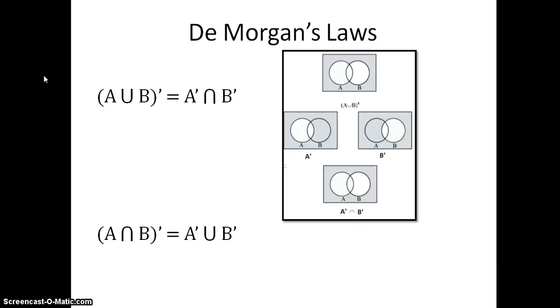Here's the one for the first of De Morgan's laws. We can see on that top Venn diagram that the complement of A union B is shaded blue. In the second row, we can look at A complement shaded blue and B complement shaded blue, and we can see their intersection is the same as that complement of A union B that we saw above.